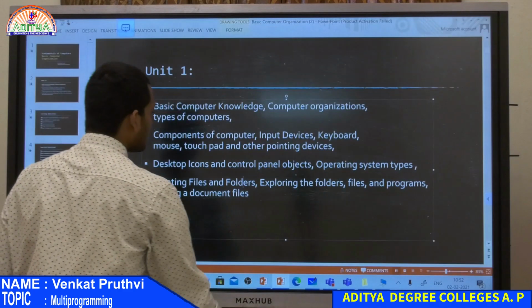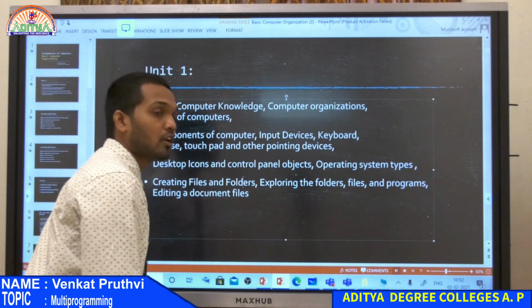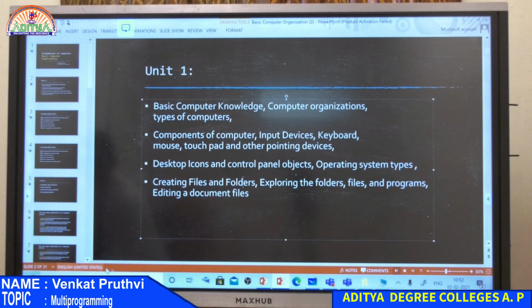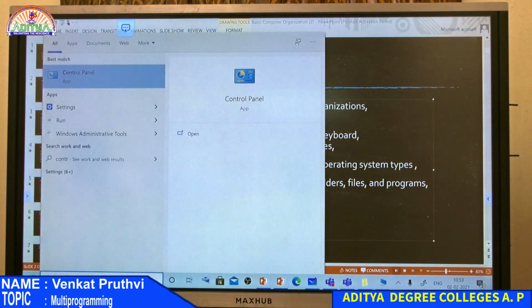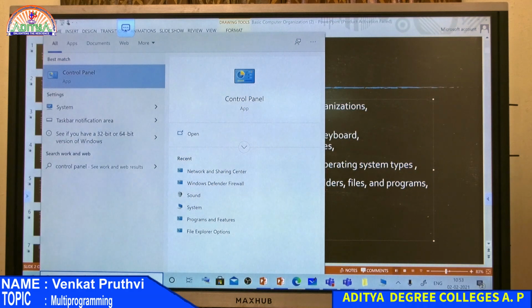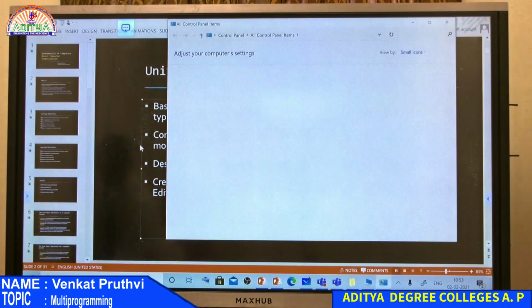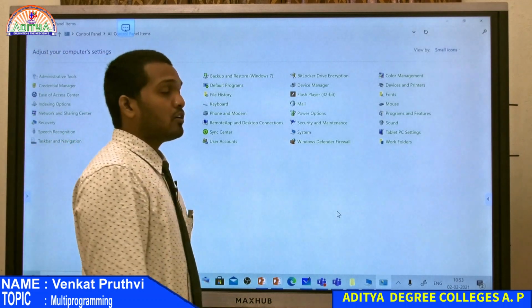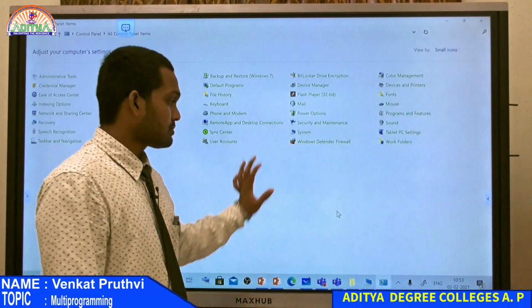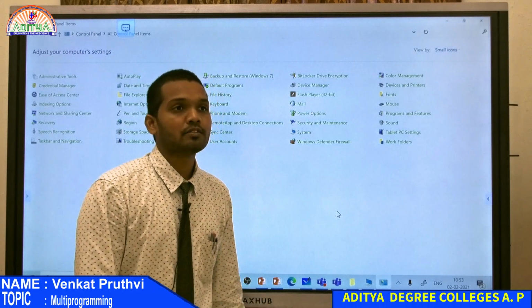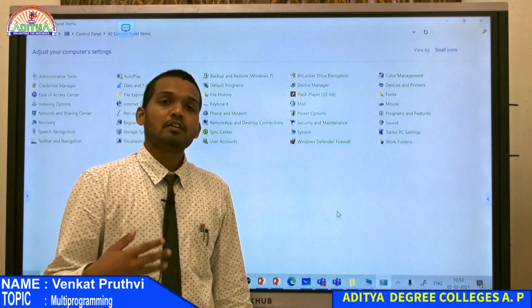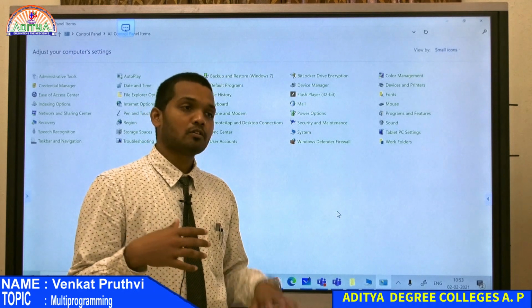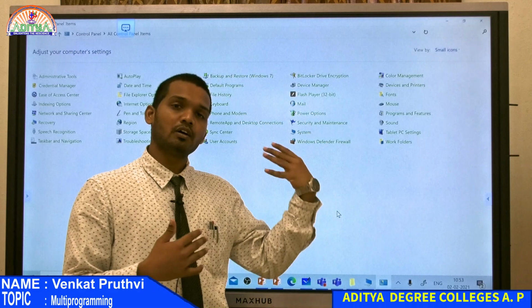And then we have one more thing that is called control panel objects. What do you mean by control panel objects? You can go here and search for control panel. When you search for it, you will see something like this. Control panel is an application. When you click on that, you will be able to see the whole of control panel here. Control panel is a feature created by Microsoft just because it's difficult for any user to search for each and every setting in one place or another.